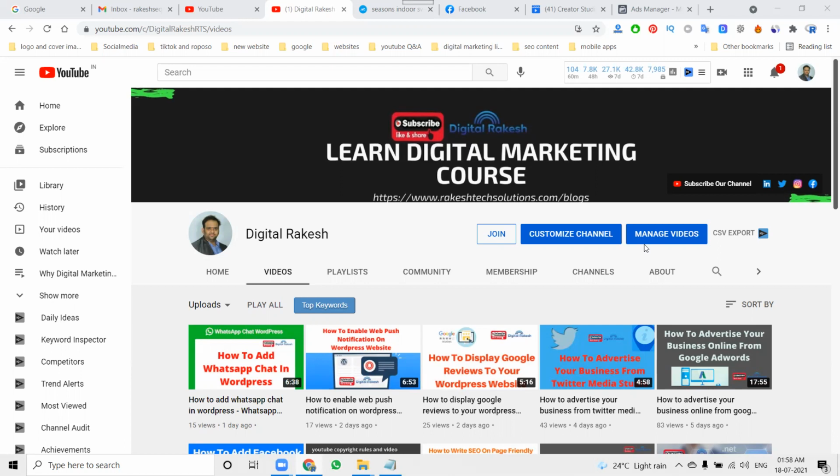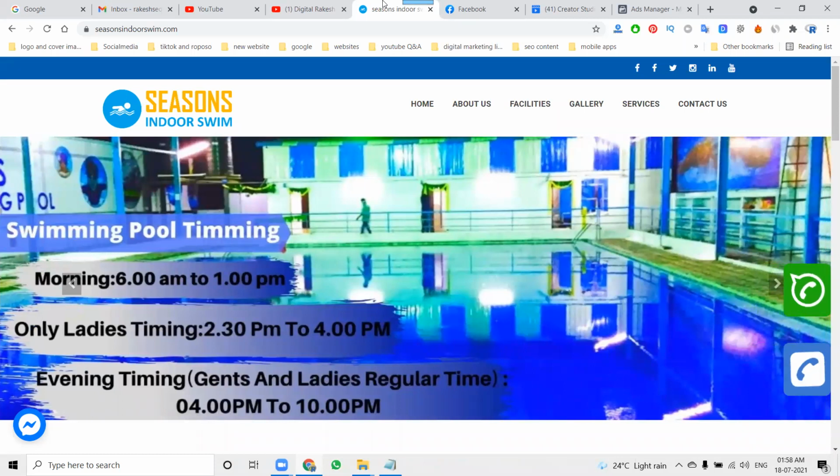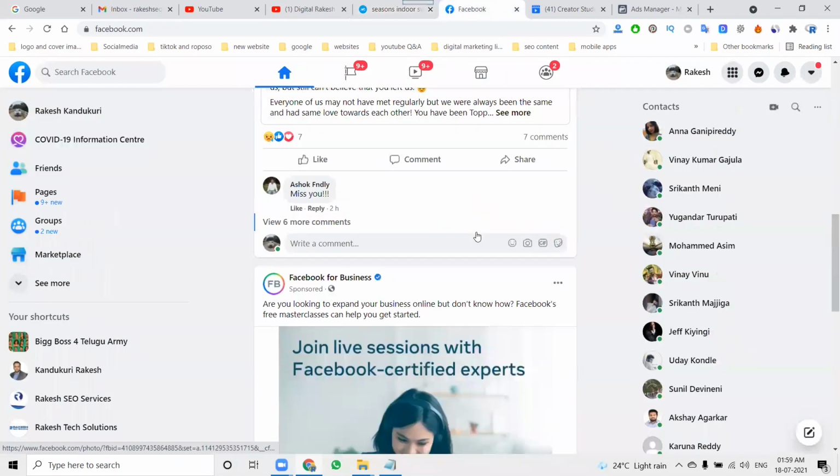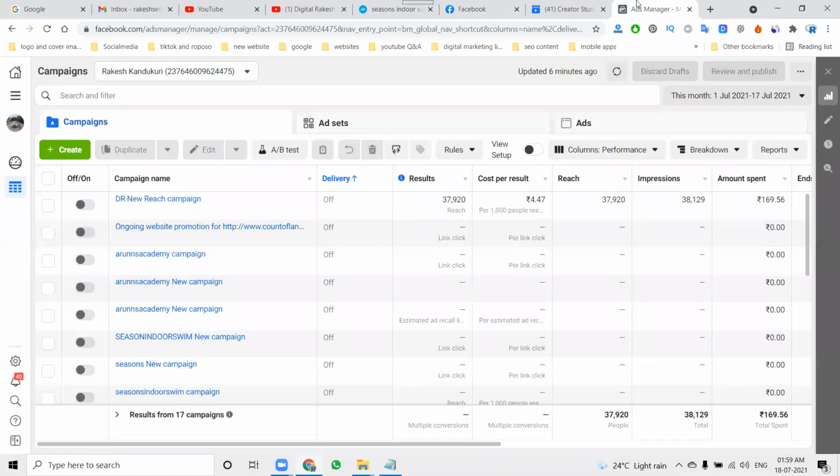So now, for any particular website, how can we advertise online through Facebook? When you open the ad, a lot of ads will be posted on a particular Facebook page. Here I can target Facebook and Instagram at any time. What is targeting? How can we target the customers? For this purpose, we have to use the Facebook Ads Manager.